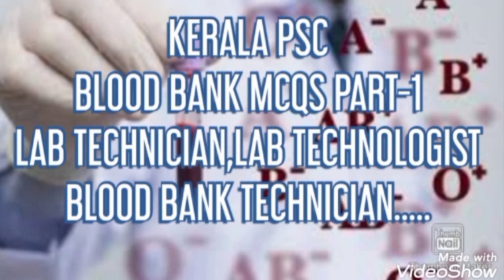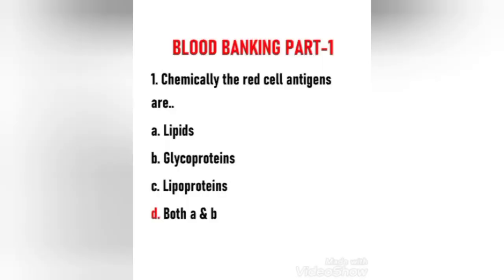Let's move on to the questions. First question. Chemically, the red cell antigens are lipids, glycoproteins, lipoproteins, both A and B. Here the right answer is option D, both A and B. Chemically, the red cell antigens are lipids and glycoproteins in nature.